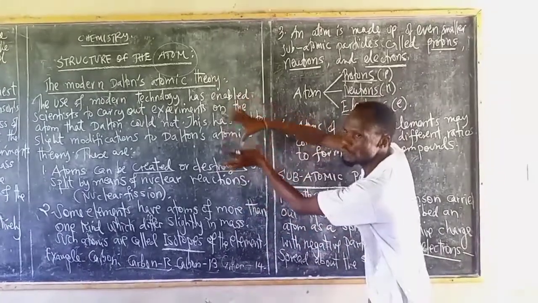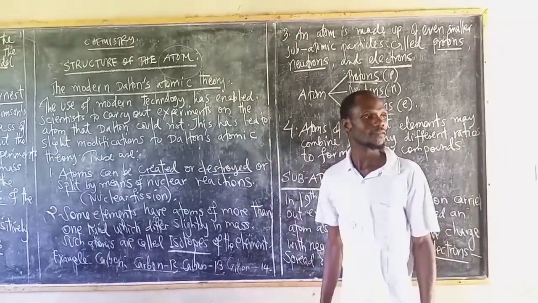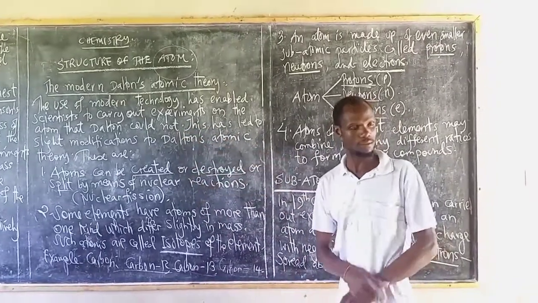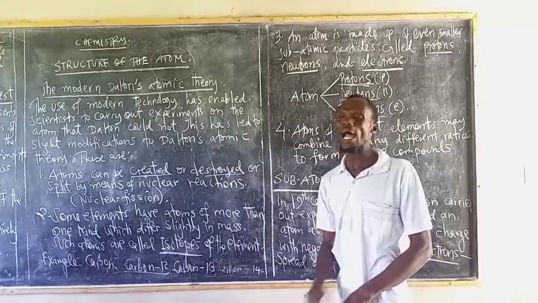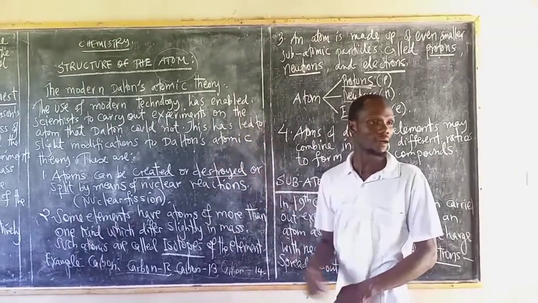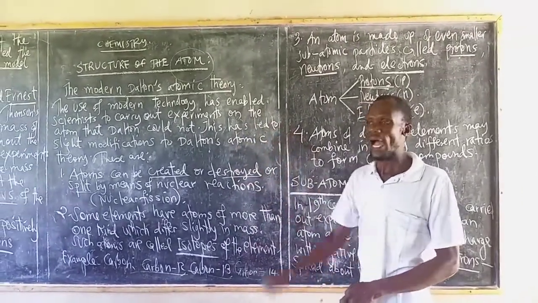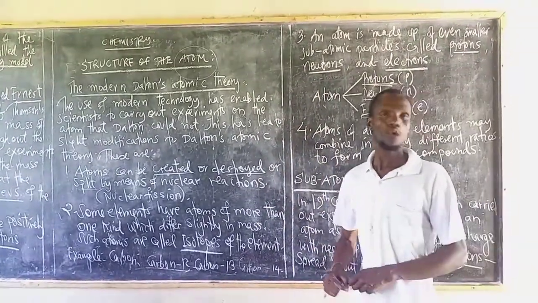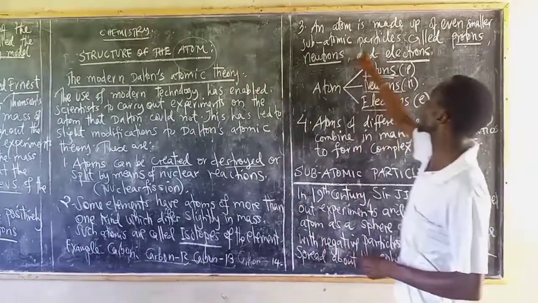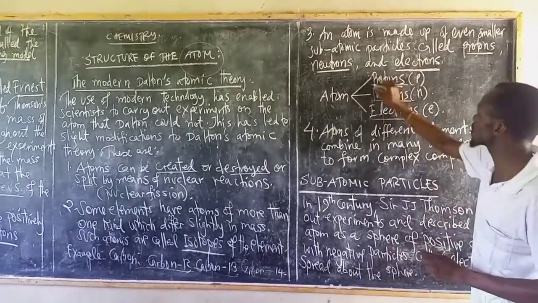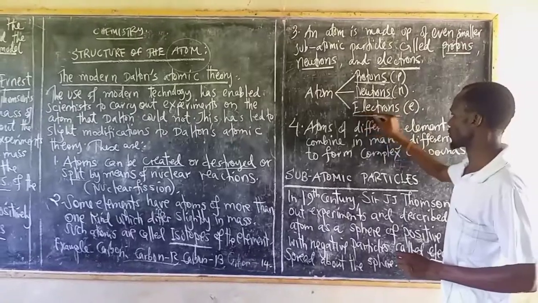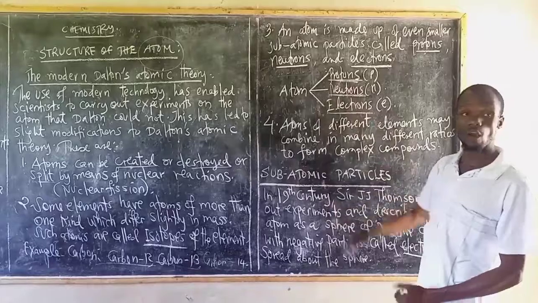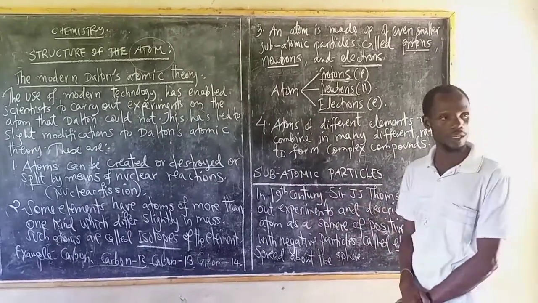But due to the slight modification of technology, we discussed it, and people made experiments and discovered that an atom is not the last thin particle of matter. We have others called subatomic particles, which are protons, neutrons, and electrons. After this, we are going to discuss the subatomic particles.